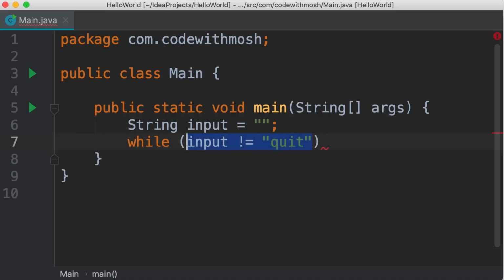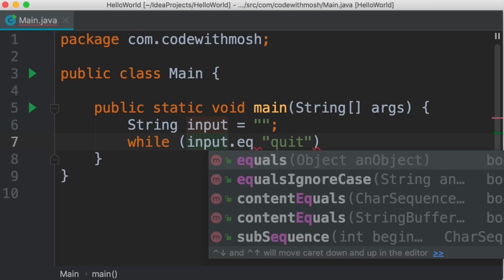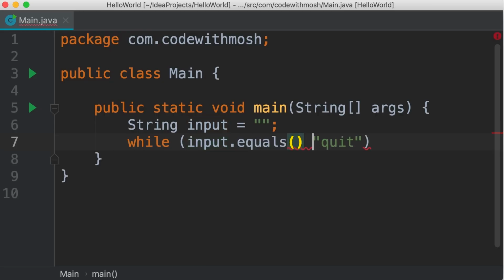Now, this code is not going to work because input is a string, which is a reference type. And we cannot use comparison operators between reference types because these operators will compare the address of our string objects, not their value. So if you have two strings, quit and quit, but stored in different memory locations, they have different addresses. So we cannot use the inequality operator to compare their value. Instead, we need to use the equals method of string objects. So we want to check to see if the input equals quit.